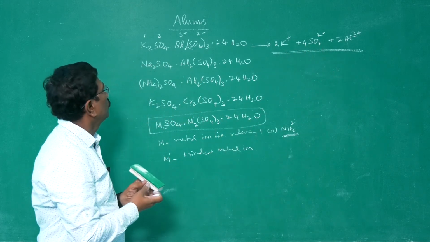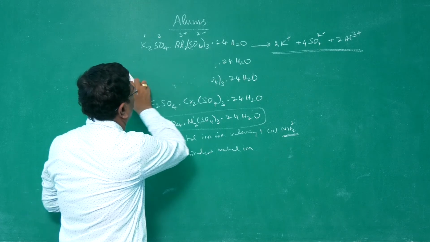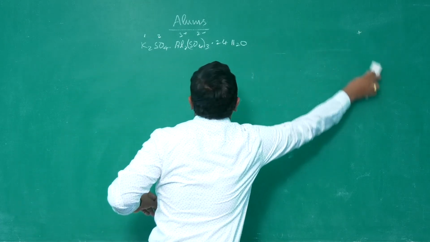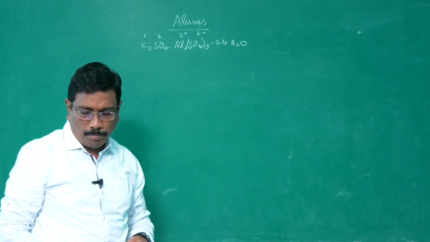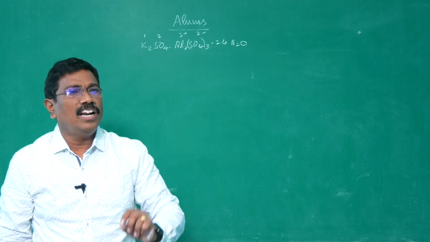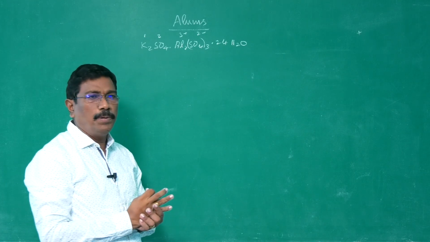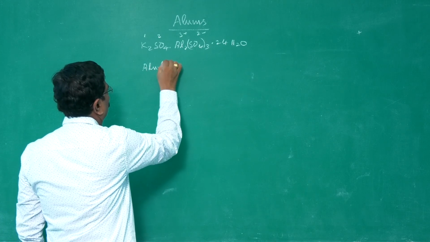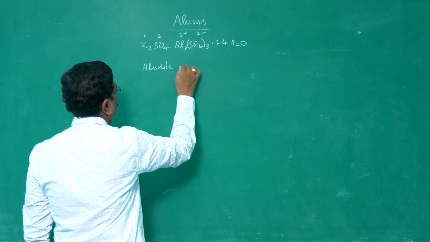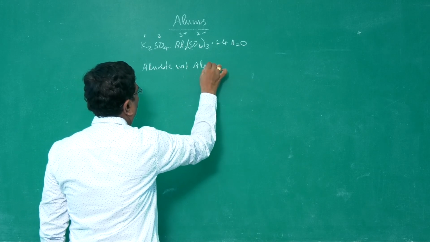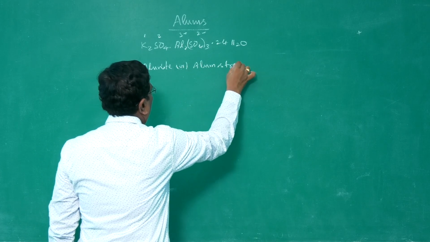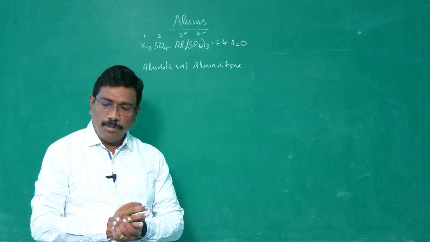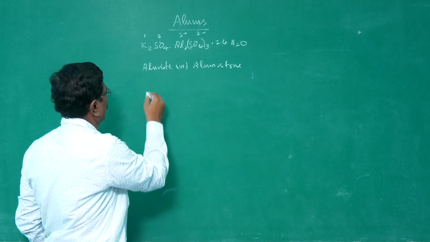Now let us go into the important alum, namely potash alum. So we are going to prepare potash alum. In general, how is potash alum prepared? It is prepared from alunite or alum stone. The alunite or alum stone consists of potassium sulfate, aluminum sulfate with excess of aluminum hydroxide.